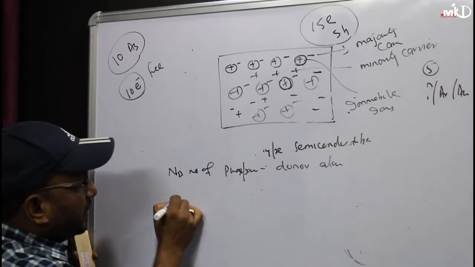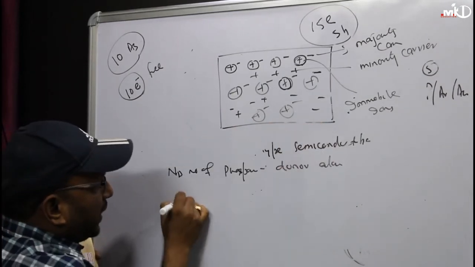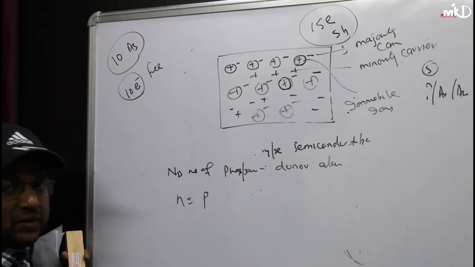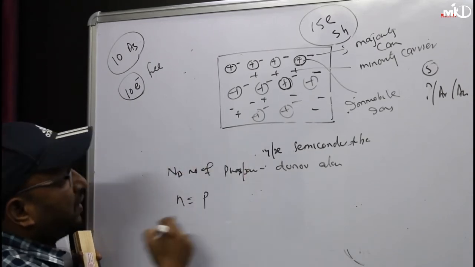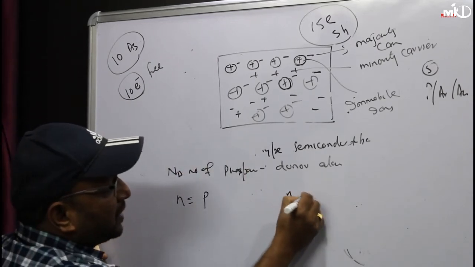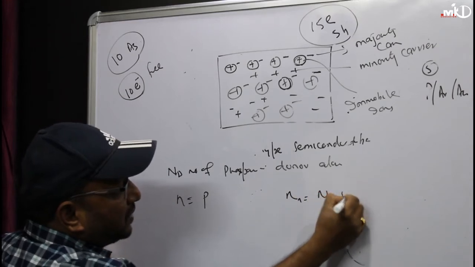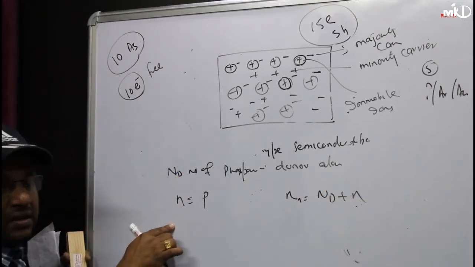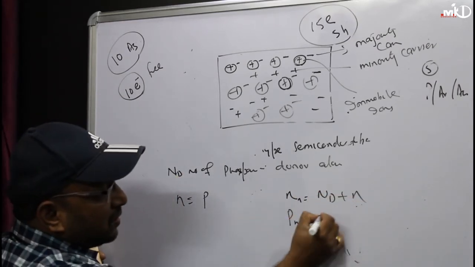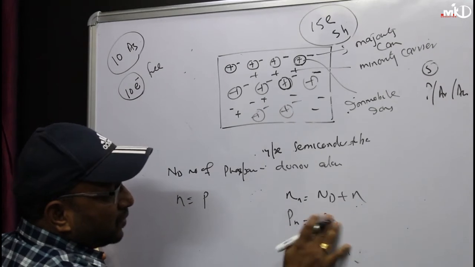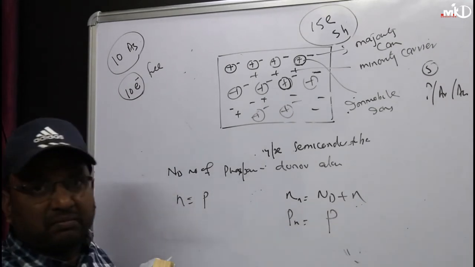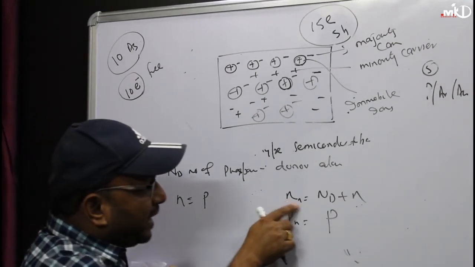Now again, because of temperature, you are getting n equal to p. So I can write down, in this case of semiconductor, the number of electrons, how much tell me? Nd plus n. Number of holes equal to what? Only p.